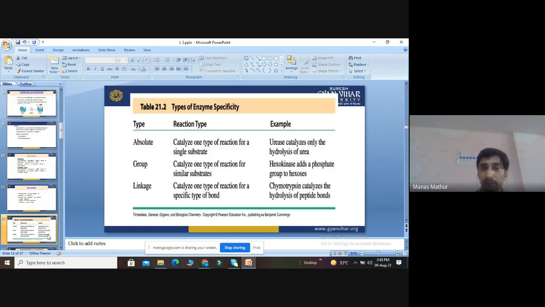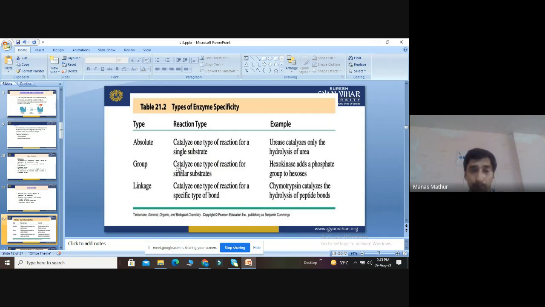Then we discuss certain types of enzymes, their reaction types and examples. The first type is absolute. Absolute enzymes can catalyze only one type of reaction for a single substrate. For example, urease only catalyzes the hydrolysis of urea, not any other chemical.